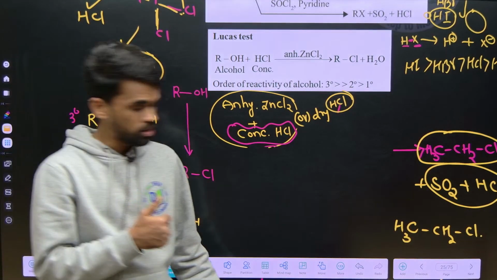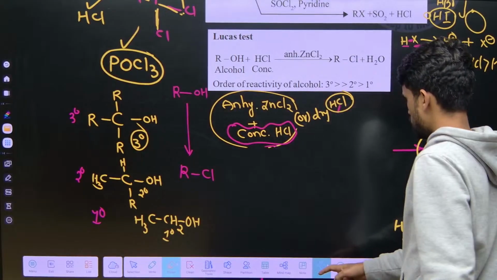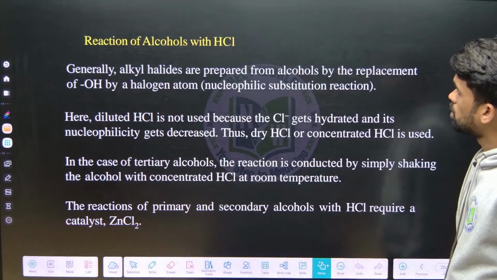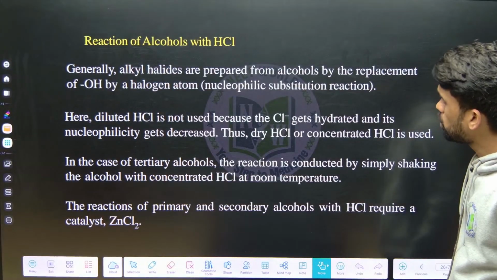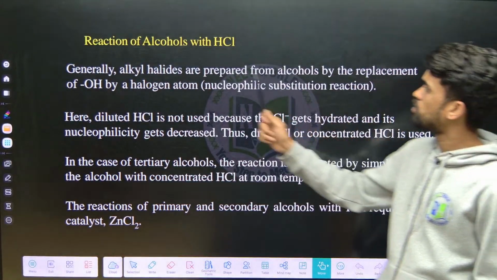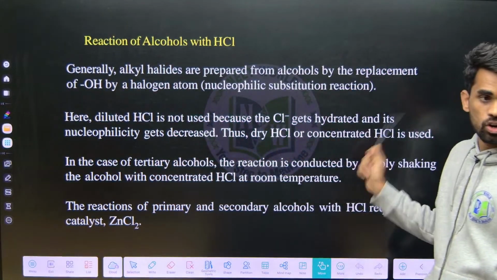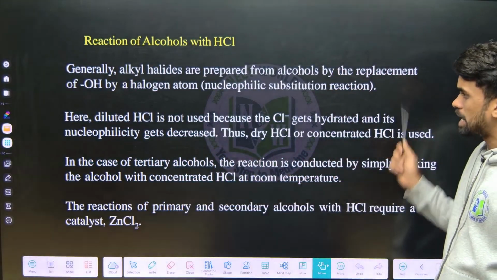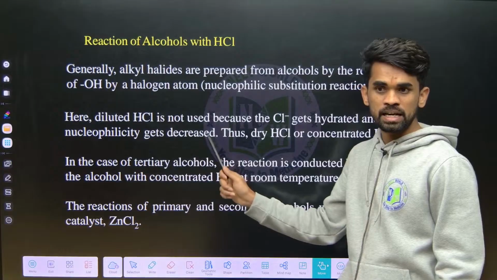The next one here we will be discussing. See here what I told you. Generally, alkyl halides are prepared from alcohols by replacement of OH group by a halogen atom by nucleophilic substitution. Here dilute HCl is not used because chloride ions get hydrated and its nucleophilicity gets decreased.